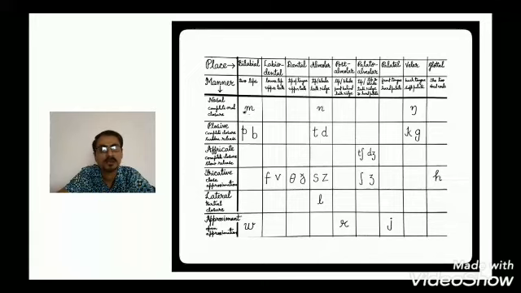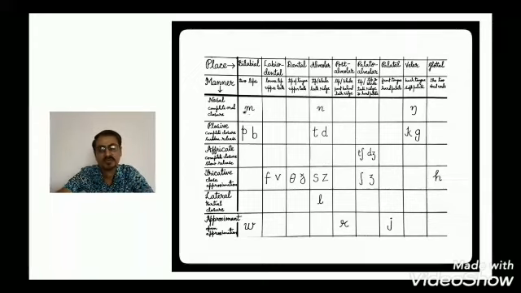Now we will talk about the places of articulation. The places of articulation means what are the active and the passive articulators involved in producing these sounds. And they are very easy to remember. It starts from the lips, and gradually it reaches the glottis.